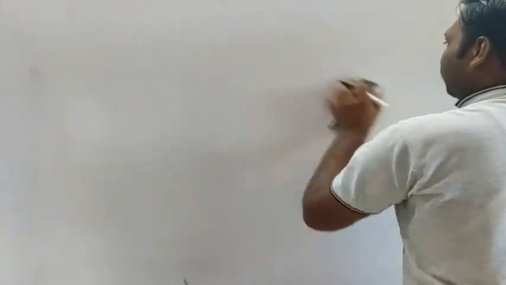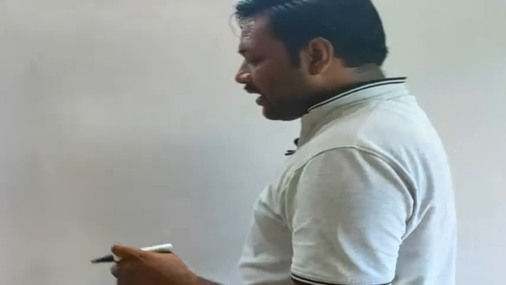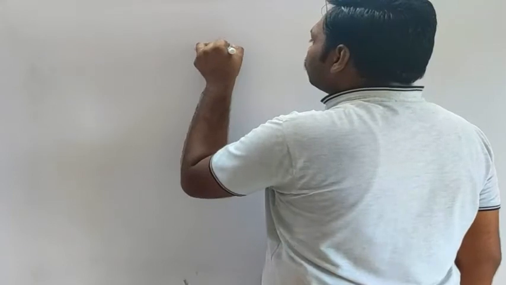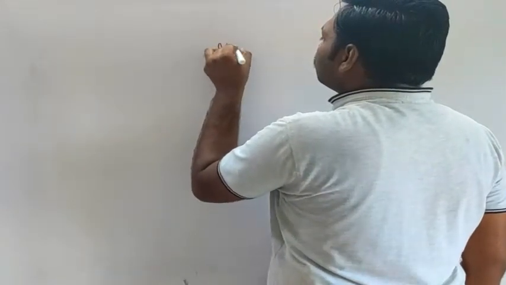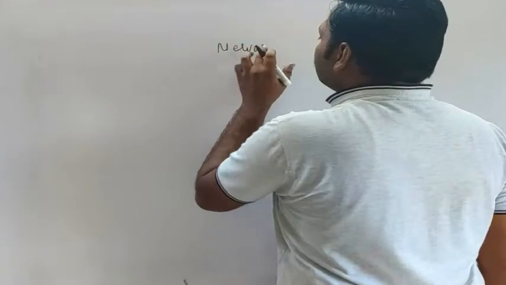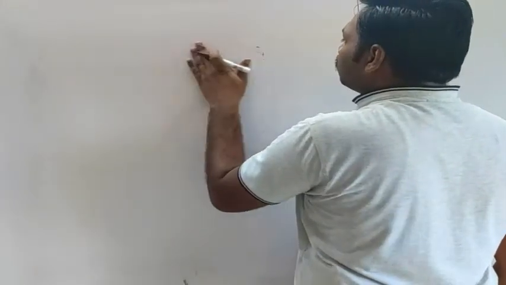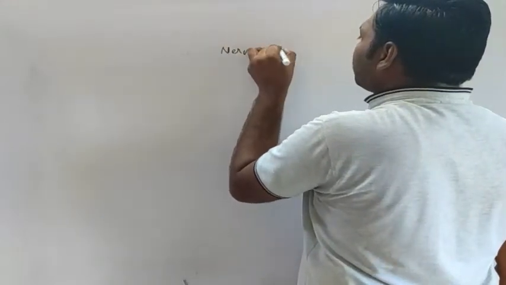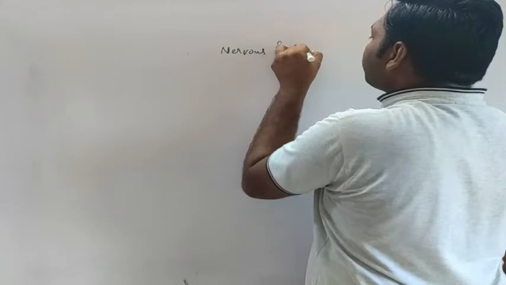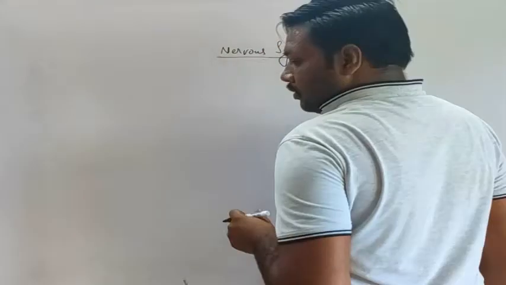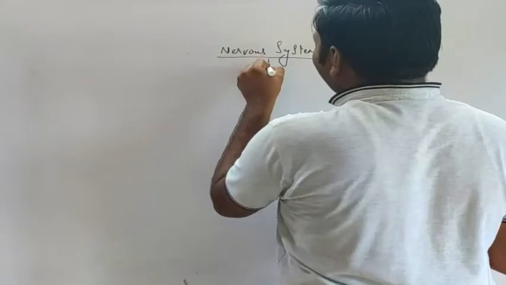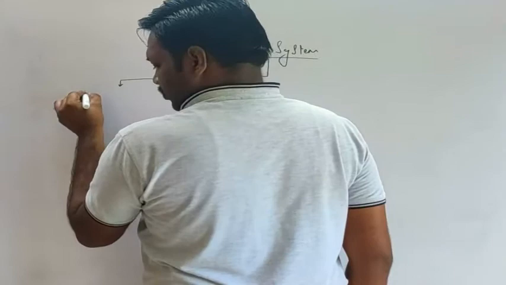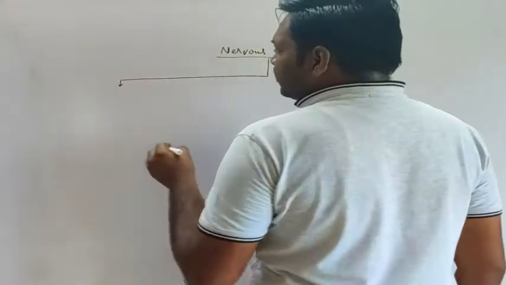We'll draw the flow chart first of all, so that you will get an outline of the nervous system. The nervous system is divided into two parts.